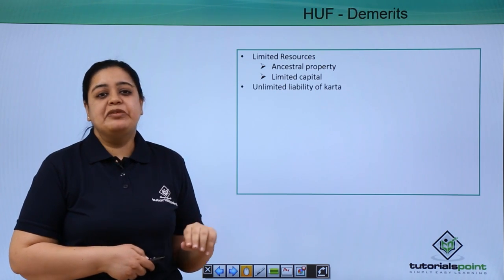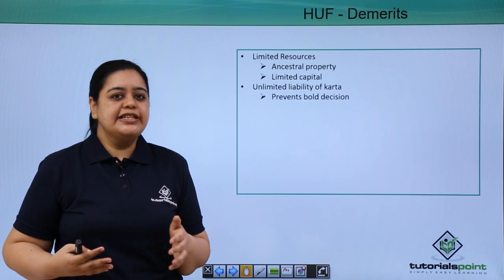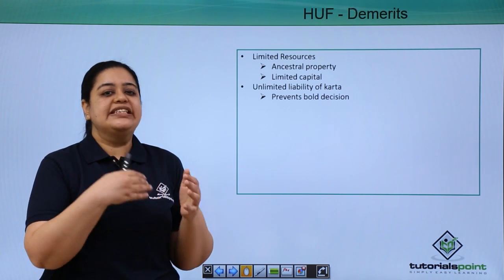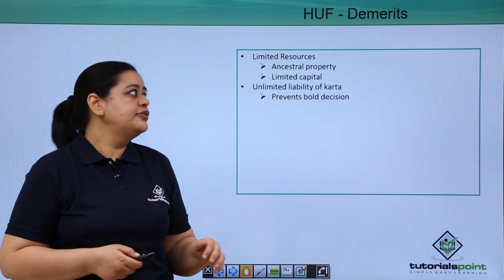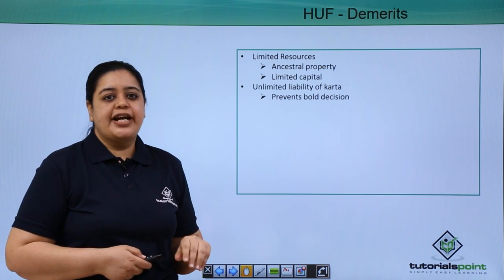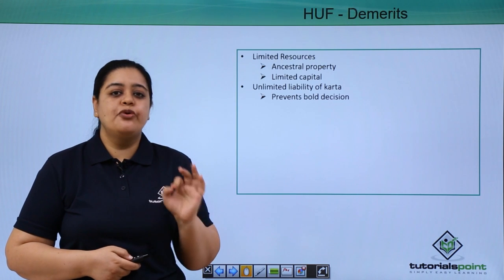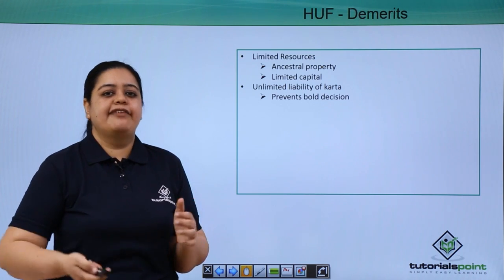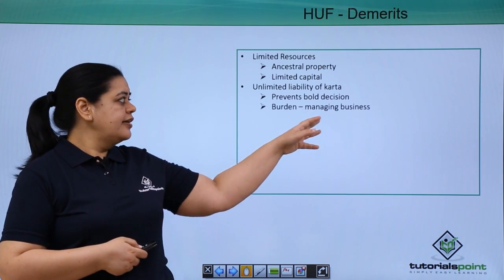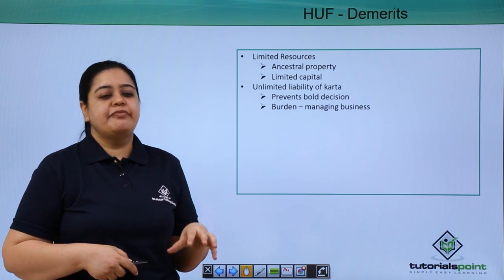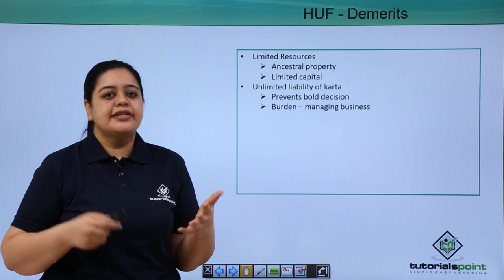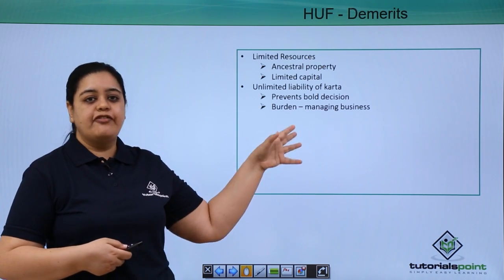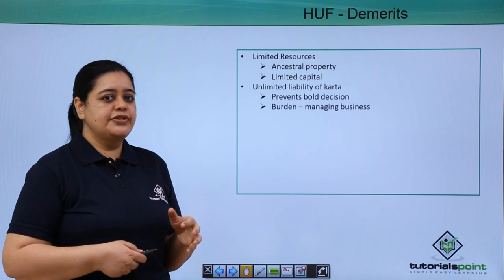Then there is the unlimited liability of the Karta. If the business goes insolvent and they have to pay the creditors' dues, the Karta will have to sell his personal assets to satisfy those liabilities. Because of that, the Karta will not be interested in making bold decisions. He will not take risky ventures which would bring more profits, because he will be scared that he will have to sell his personal assets. Again, he is the one who has the burden of managing the business. So many times, because of the burden and the stress, wrong decisions are taken, and he might avoid taking bolder decisions also.